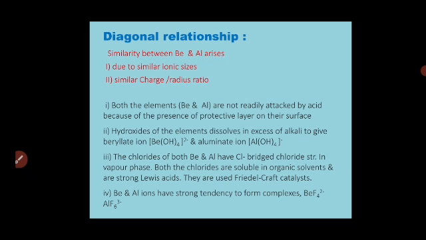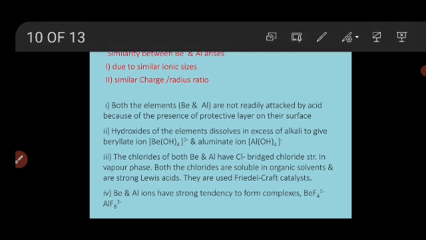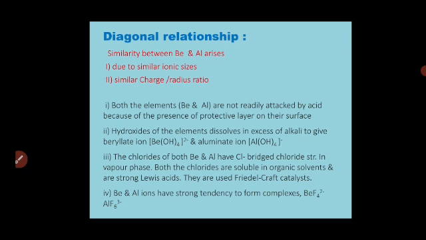Again, the reasons are similar ionic sizes, meaning beryllium and aluminium have similar ionic sizes, and a similar charge to size ratio, or charge to radius ratio. Now, which are the points of similarities? First one, both the elements, that is, beryllium and aluminum, are not readily attacked by acid because of the presence of a protective layer on their surface. Meaning there is no action of acid on the surface of beryllium and aluminum since it forms the protective layer.